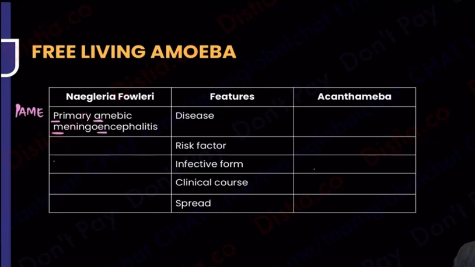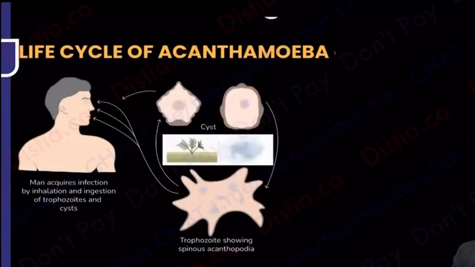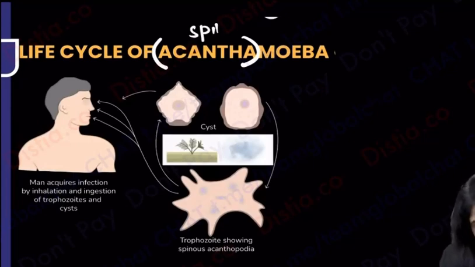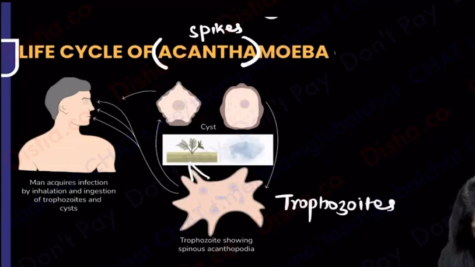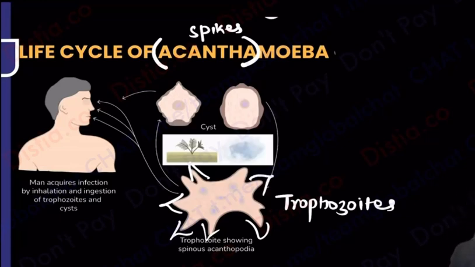Now moving on. There's another one which I call Acanthamoeba. Now what is Acanthamoeba? If I look carefully over here, look at the word acantho. What does the word acantho mean? Acantho always means spikes. So if you look at the trophozoite of this particular organism, can you see the trophozoite is showing you spikes? That is how I will identify this life cycle. Trophozoite shows you spikes, and then it also has a cyst form. What is coming to the humans? I can see the cyst is also coming to the humans.